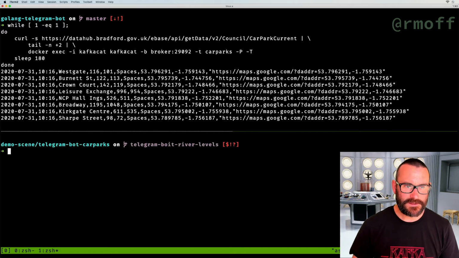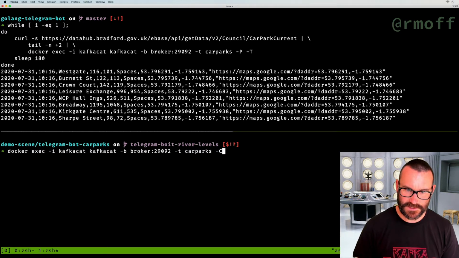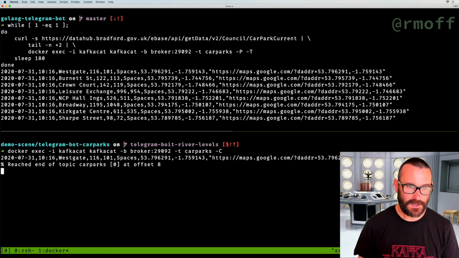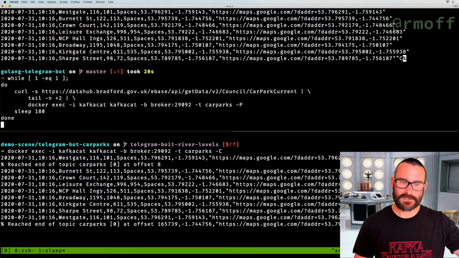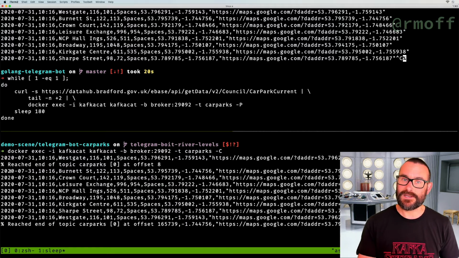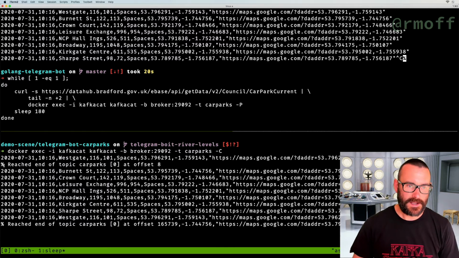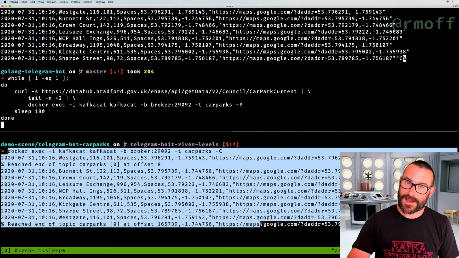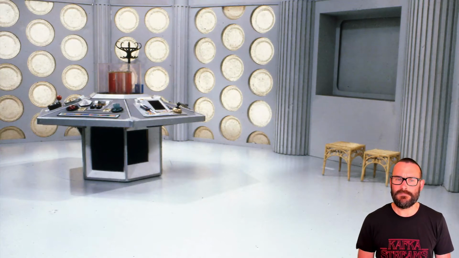And if I split the screen here, and run Kafka Cat like this, with -C instead, now we can consume from that topic, and we can see we've got data sat in that topic. And if I go back up to the top, and run that command again, and take that -t off so it doesn't echo it to the screen, put some more data into the topic, we can see at the bottom of the screen there, we've got more data arriving in the topic. So I'm going to leave that running. At the top of the screen here, we've got our while loop, which is polling the REST API, pushing the data into Kafka. At the bottom here, we're simply consuming from that topic and echoing out to the screen anytime we get new messages. We've got a bunch of CSV data, and we want to do something with that.